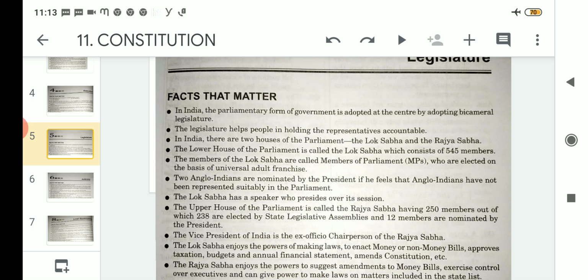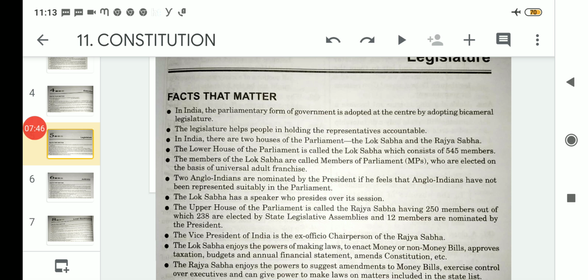Clear? Some examples of these 12 members who are nominated by the president through various fields include the great batsman of India, Sachin Tendulkar, and Rekha, another Bollywood celebrity, who was also nominated to the Rajya Sabha. So these are some of the examples related to the 12 members nominated by the president belonging to various fields.